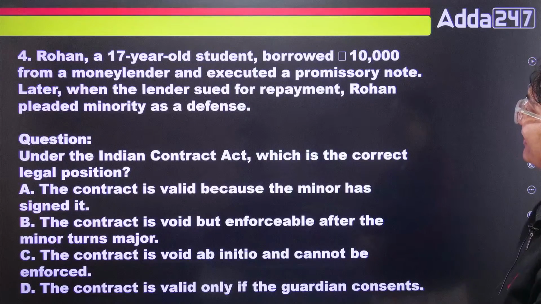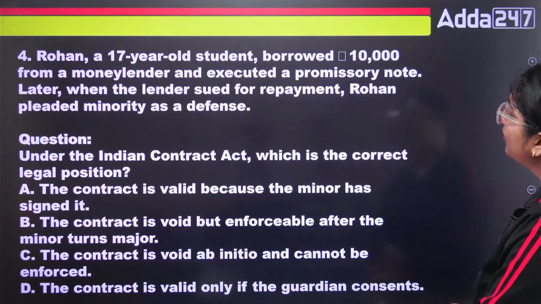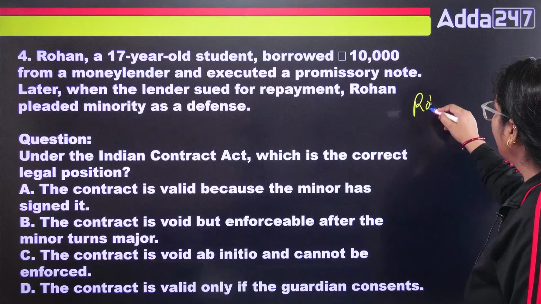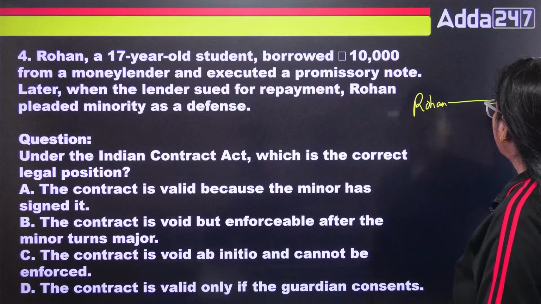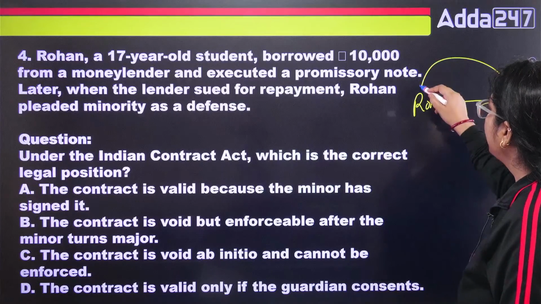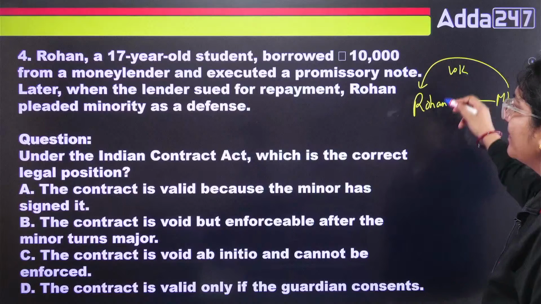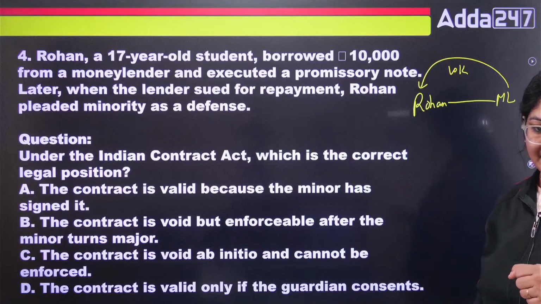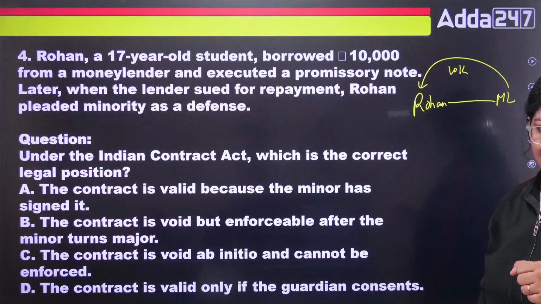Rohan, a 17-year-old student, borrowed 10,000 from a money lender. So Rohan has taken 10,000 rupees from the money lender and executed a promissory note. Later, when the lender sued for repayment, Rohan pleaded minority as a defense.